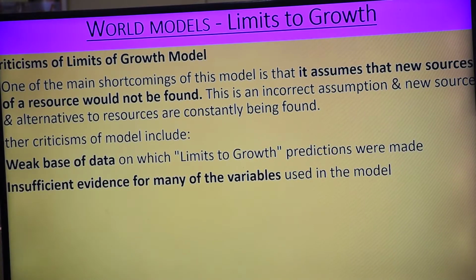Earlier our spectacles were made of something else; today the specs are being made with the help of different kinds of materials. So if we have different new resources, that has been neglected in limits to growth. This is an incorrect assumption. New sources and alternative resources are constantly being found. Yes or no? New and alternative ones are always being found by us.